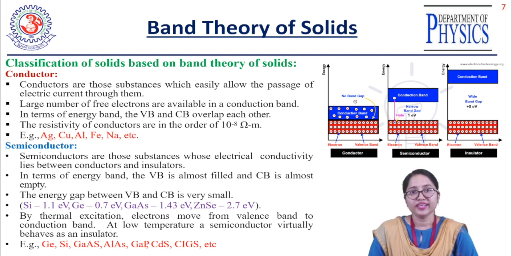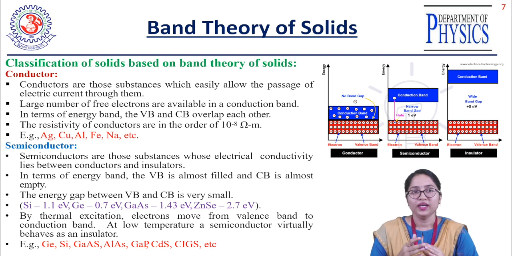In the conductor case, the valence band and the conduction band overlap with each other. There is no gap between the valence band and the conduction band. So when you increase the temperature of the system, the electrons present in the valence band can easily break their covalent bond and go to the conduction band, so more free electrons are available in the conduction band. There is no gap in the conductor, so no extra energy is required to excite the electrons to the conduction band.